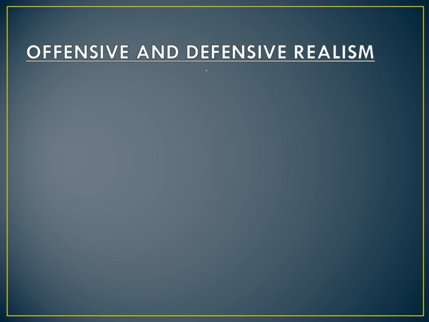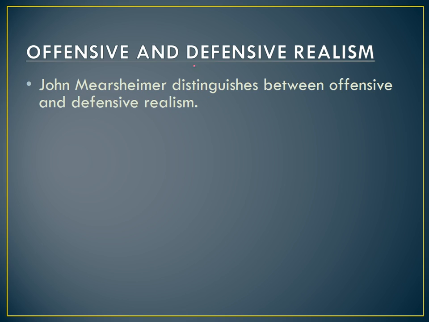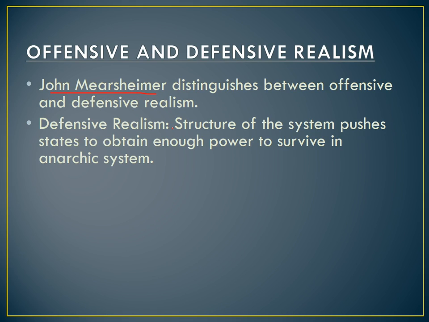So what are offensive and defensive realism? We will discuss them a little. John Mearsheimer, as I said earlier, distinguishes between offensive and defensive realism. He is also a neo-realist. Defensive realism says that the structure of the system pushes states to obtain enough power to survive in the anarchic system.